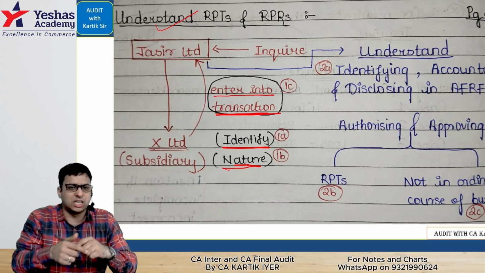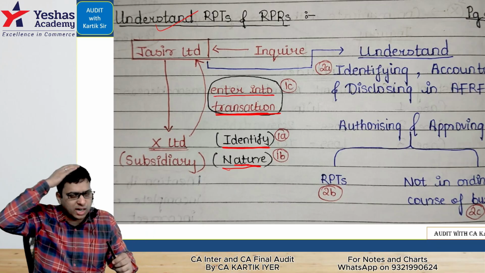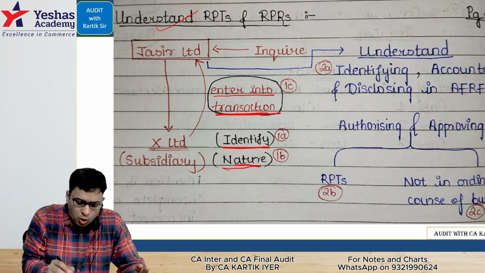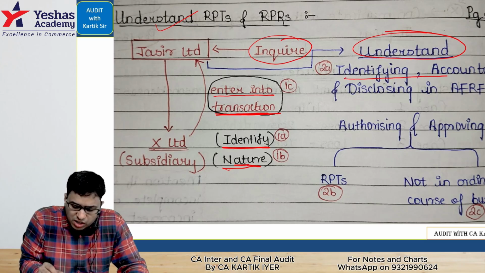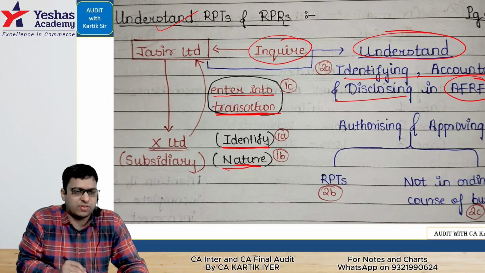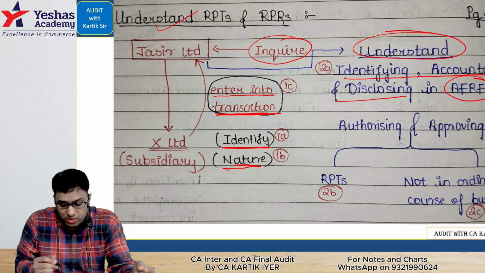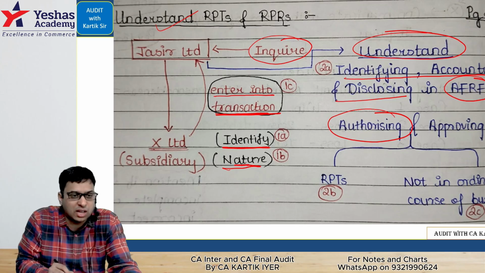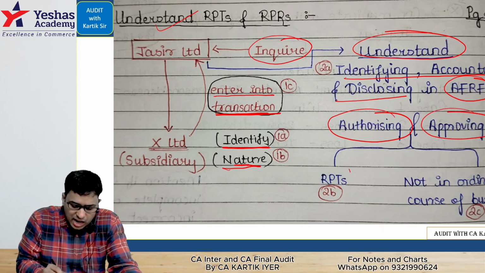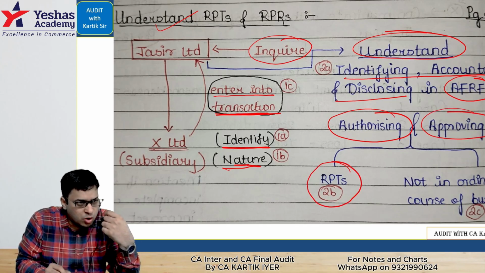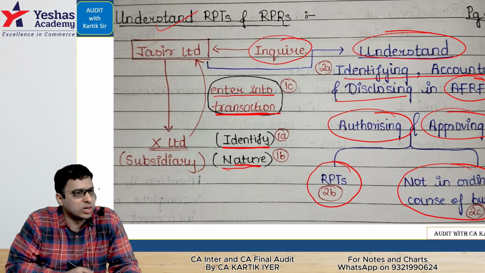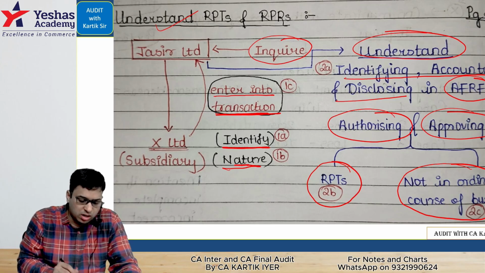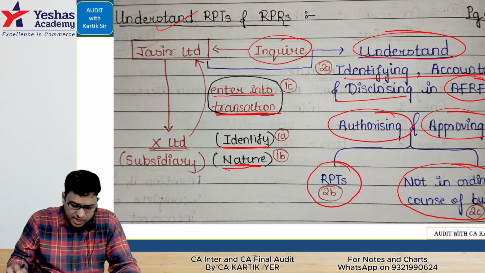If there is a related party transaction, the auditor will ask questions to understand. That is, the auditor will inquire to understand. What will he understand? Identifying, accounting and disclosing as per the AFRF, the applicable financial reporting framework. The auditor will see whether proper authorization and approval is taken regarding related party transactions and transactions which are not in the ordinary course of business, not in the normal course of business. Clear to understand this area here? That is your understanding of RPRs and RPTs.